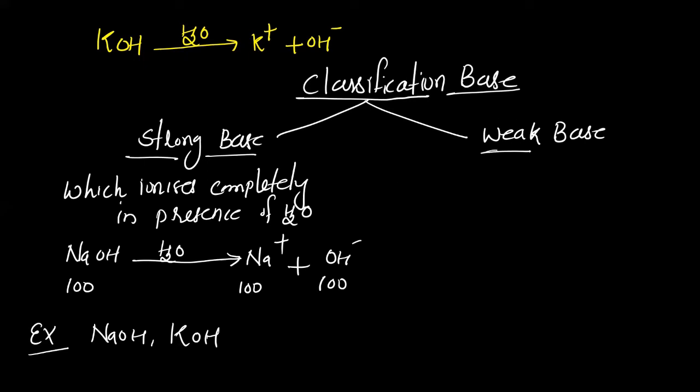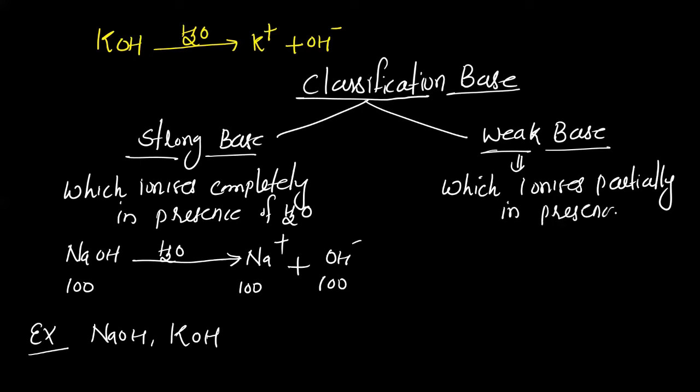Come to the weak base. What are the weak bases? Already you know now. Those which ionize partially in presence of water. An example for weak base is ammonium hydroxide, which ionizes partially. Means if we are taking 100 molecules of ammonium hydroxide, very few, less than 5, can be 1, 2, 3, 4. Only those molecules will undergo ionization to produce OH minus ion plus NH4 plus ion.